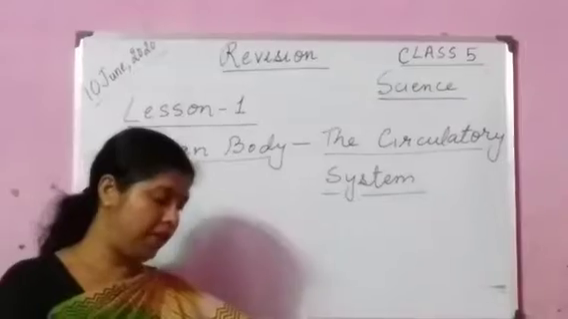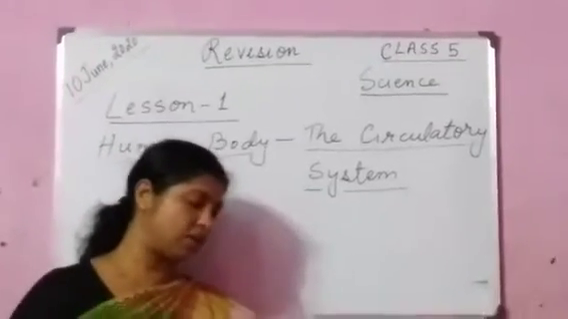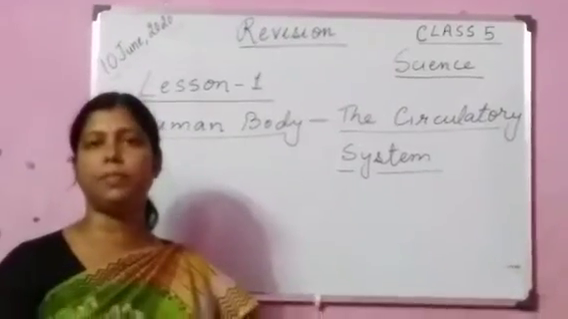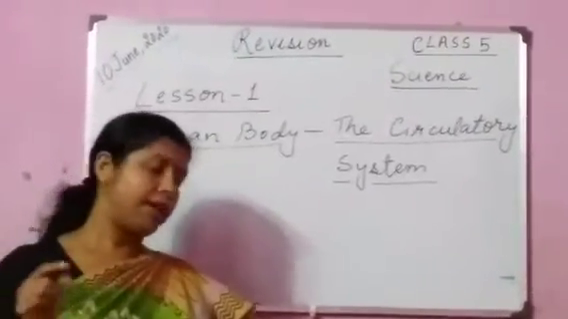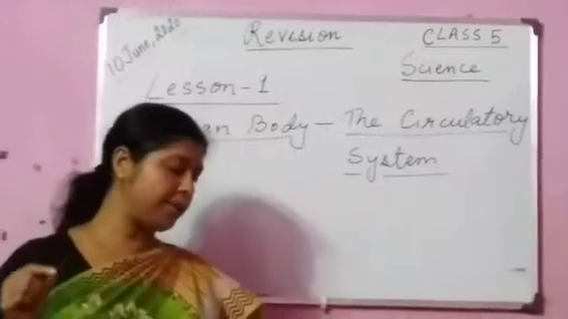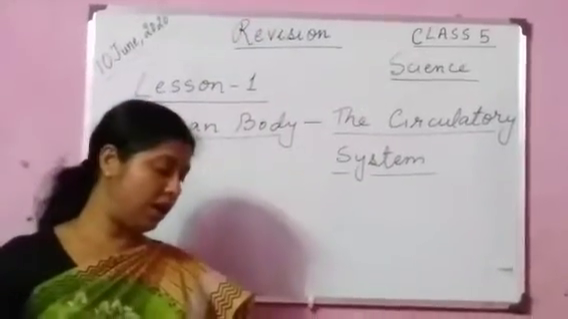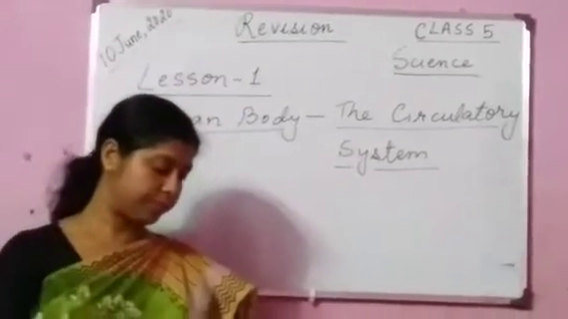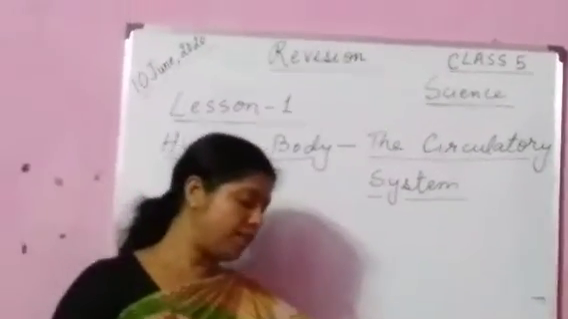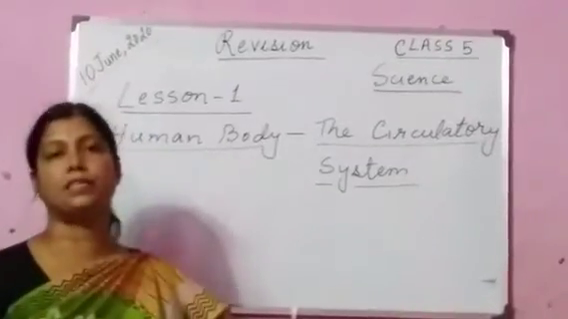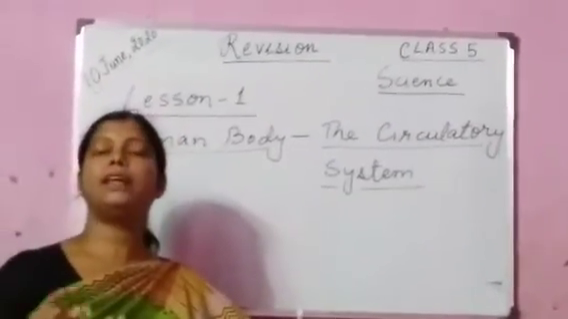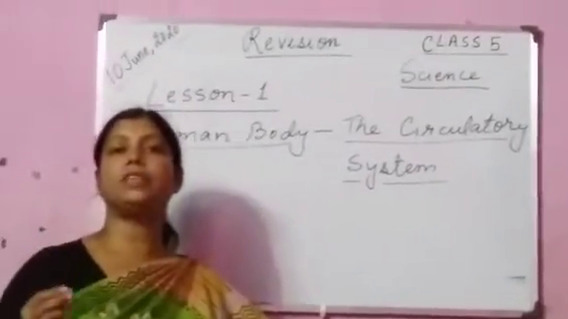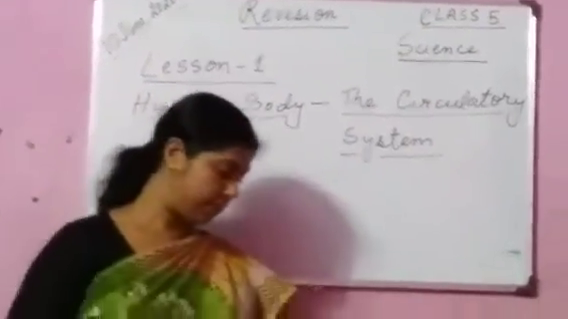Okay. Number 3. Gases like oxygen and carbon dioxide and water are also transported by circulatory system. Yes, it's true. Gases like oxygen and carbon dioxide and water are also transported by circulatory system. This is question number 4. The circulatory system comprises of 5 main parts. It is false. As you know, the circulatory system comprises of 3 main parts.